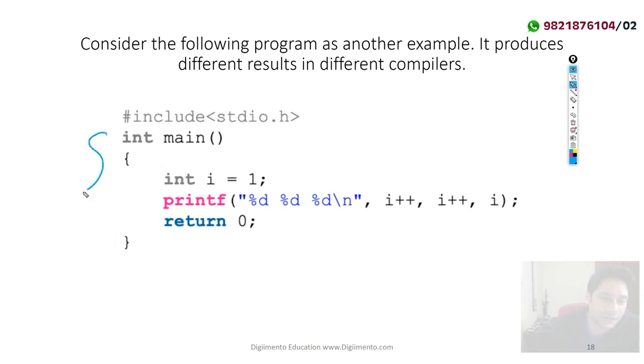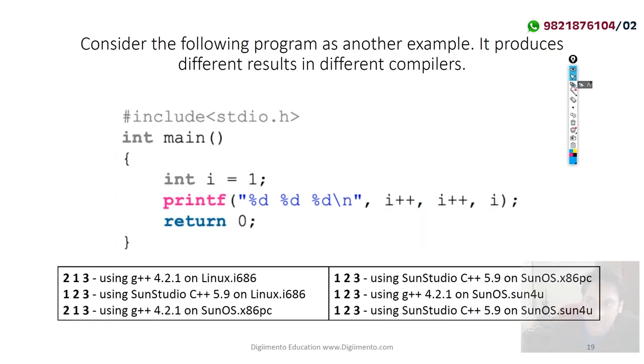So if you look at this program here, we have taken the variable I which is equal to 1, and I have done I++ here, I++ here, and here it is I. So two statements, both of these are post increment, and here I'm not incrementing anything.